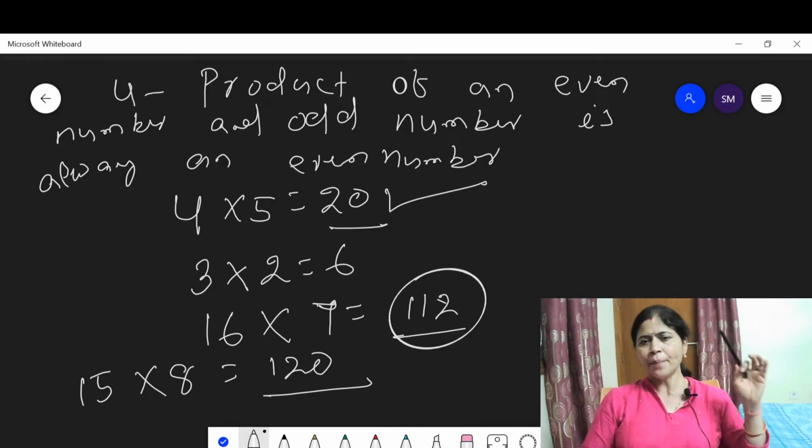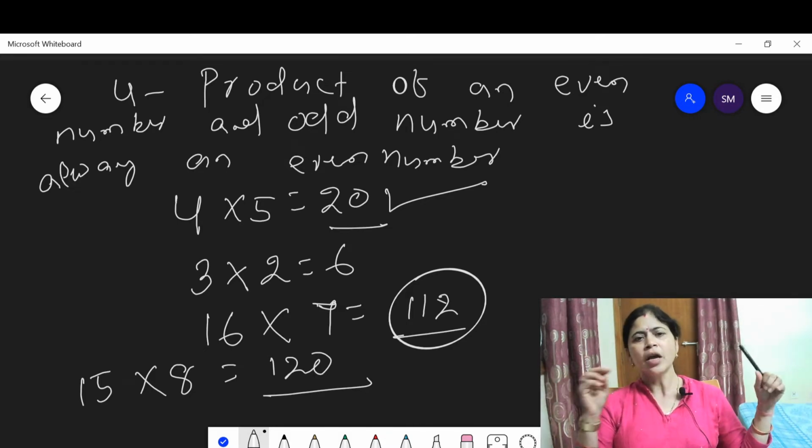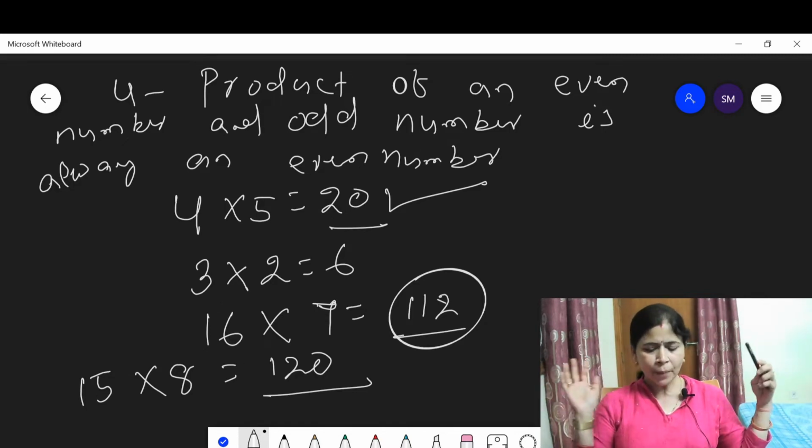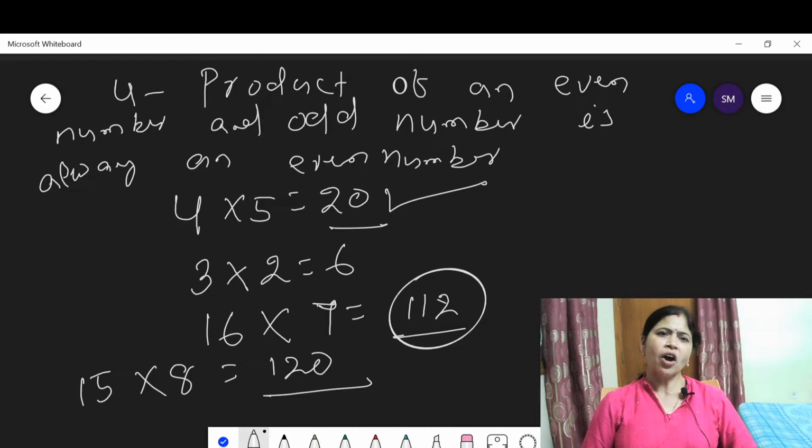If we add 5 odd numbers, definitely we get an odd number. Then the third property says the sum of an even number of odd numbers. Means if we add 4 odd numbers, we get an even number. If we add 2 odd numbers, we get an even number. The fourth property says that the product of an even number and an odd number is always an even number.